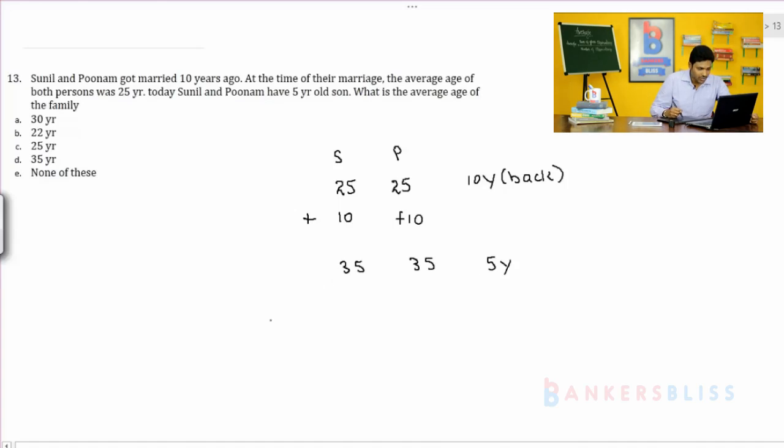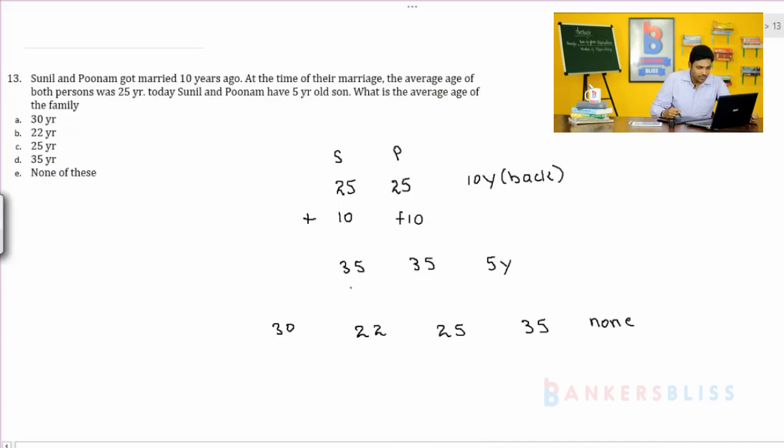So according to the options, 30 is the first option, 22 is the second option, 25 is the third option, 35 is the fourth option and the fifth is none. Let us consider 30 is the average. Then Sunil has to give 5 to his son.